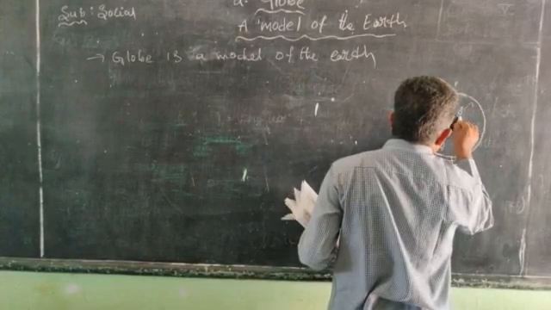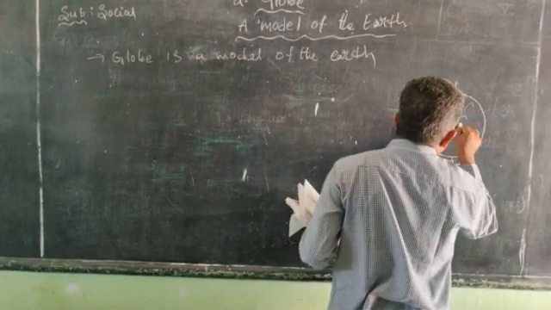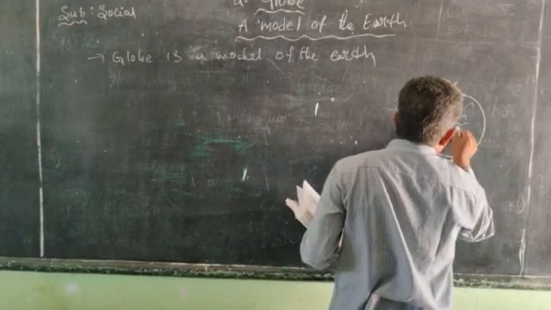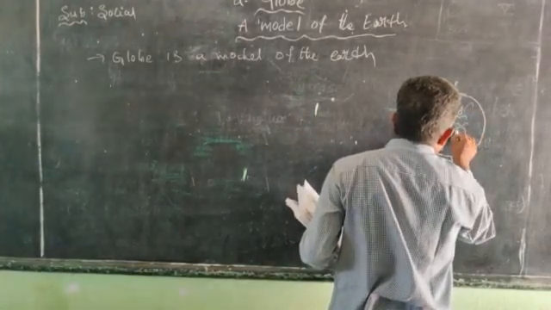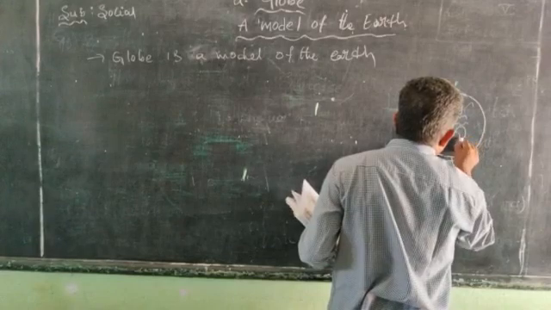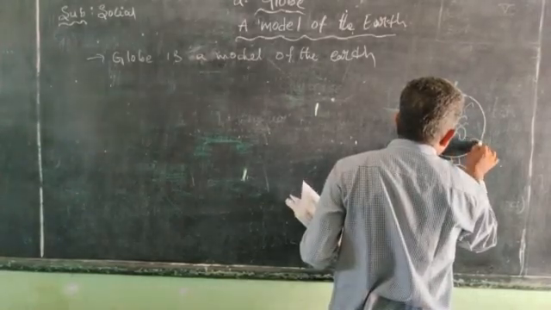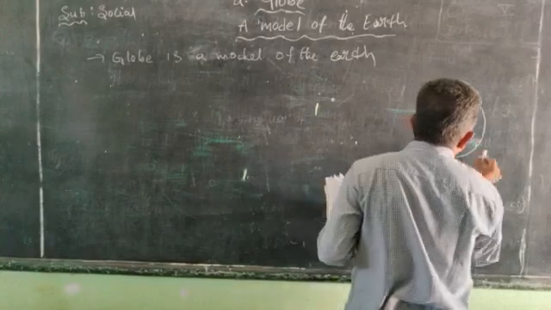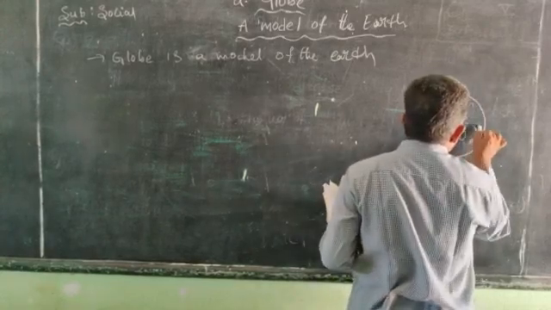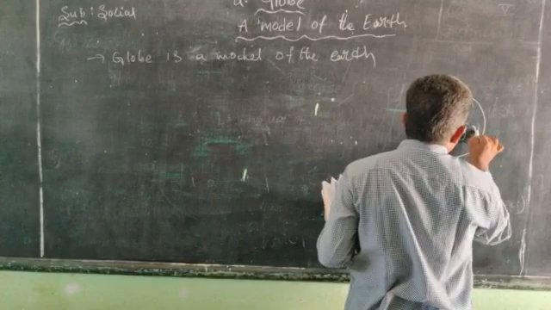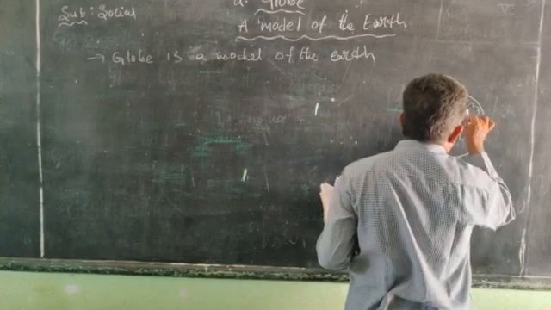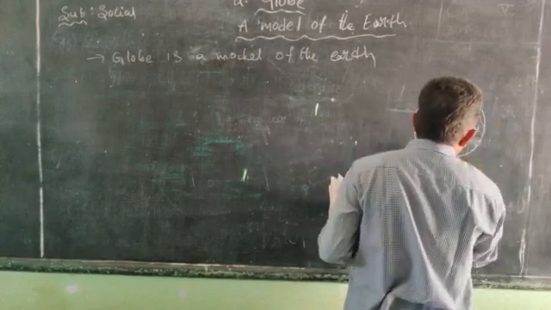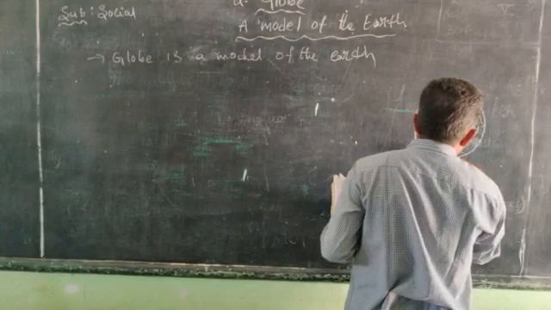This is Europe and this is Africa. Here, last one, Australia. And this is India, in the Asia continent.